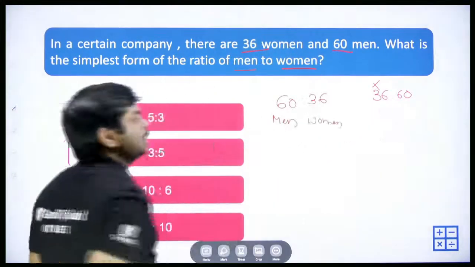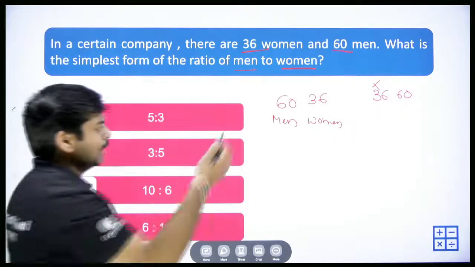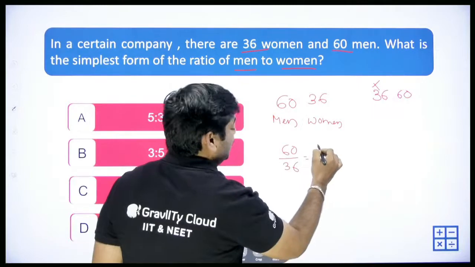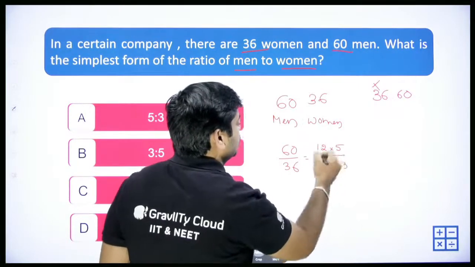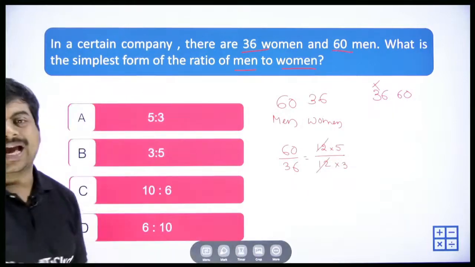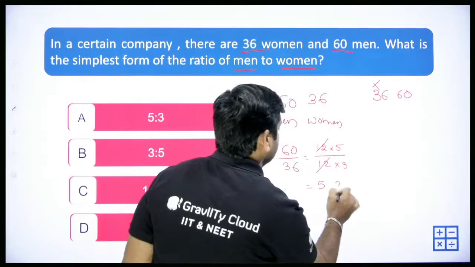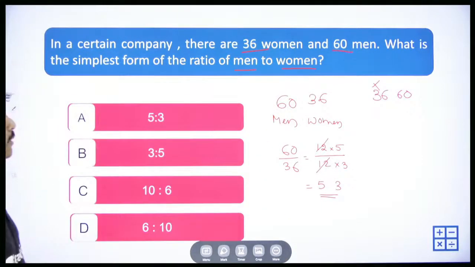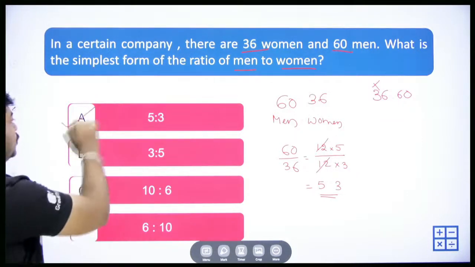It's time done. So what is the answer here? So with which number can we cancel? If you're confused like this, you can write 60 by 36. So 60 is 12 into 5 and 36 is 12 into 3. It is enough to say that 12 and 12 can be cancelled, and you'll get the answer as 5 is to 3, which is in the simplest form. The simplest form of the ratio of men to women is 5 is to 3.